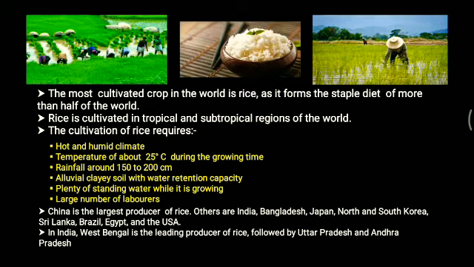Now another important piece of information, guys: there are over 10,000 varieties of rice grown all over the world, but out of which 4,000 alone are grown in India. So from India's point of view, in the cultivation of rice, we are rated much higher. All right, so these are the things.